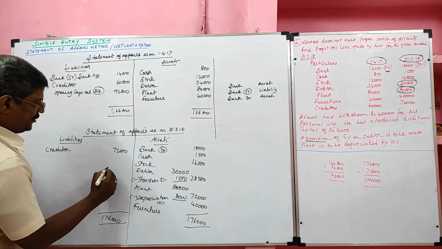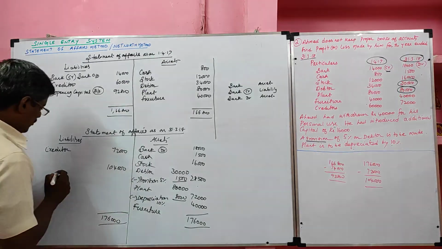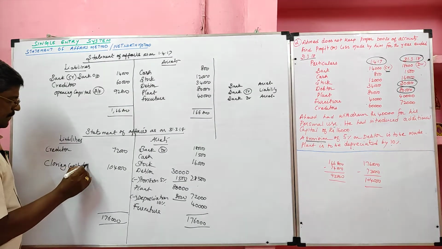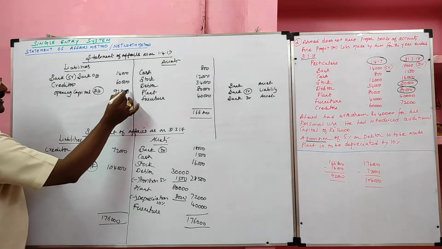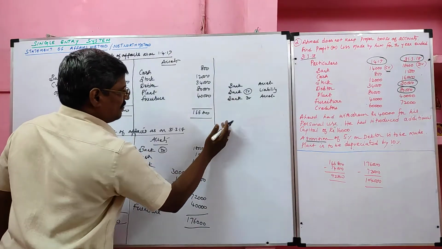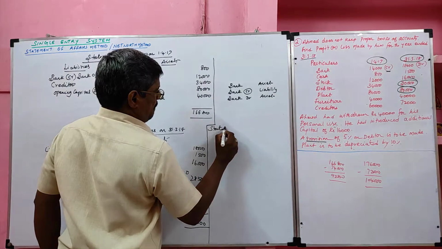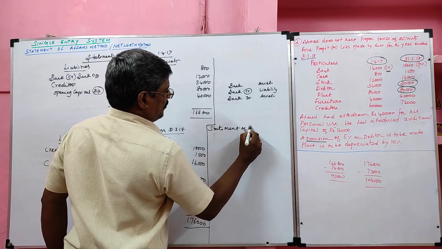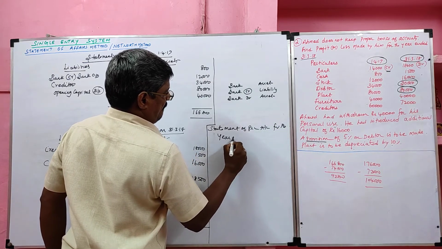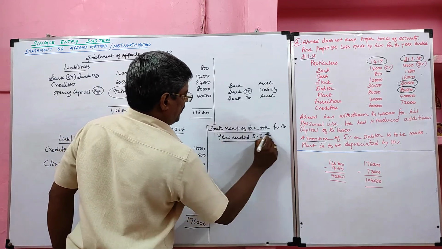1,76,000 minus 72,000 liability gives the closing capital, the balancing figure. So now we have ascertained opening capital as well as closing capital. Now we can prepare the statement of profit and loss for the year ended 31st March 2018. Its format goes like this.